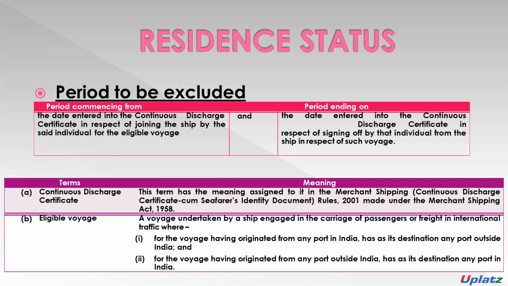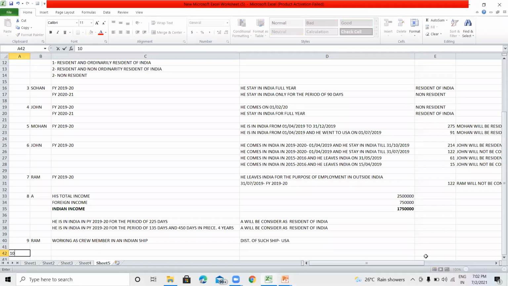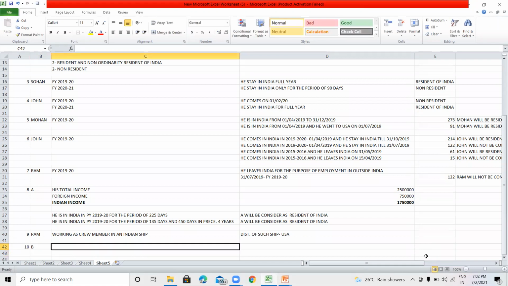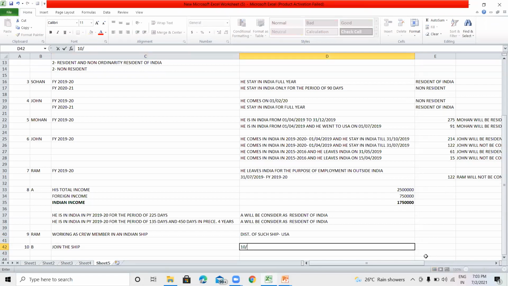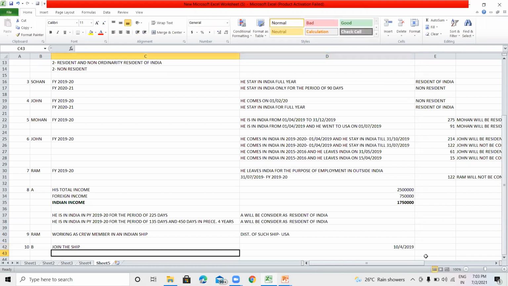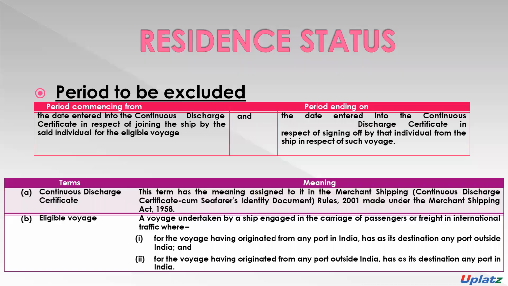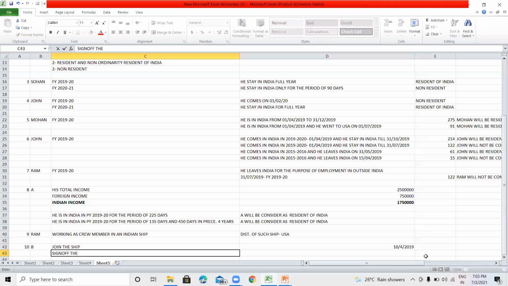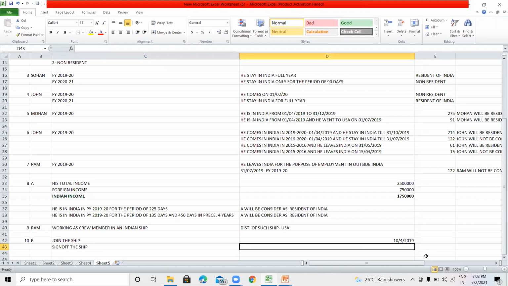For example, there is a person, Mr. B, and he joined the ship on 10th April 2019, and he signed off the ship on, for example, 31st July 2019.